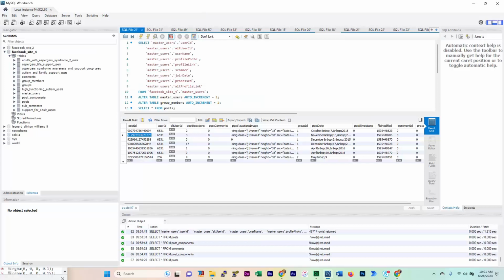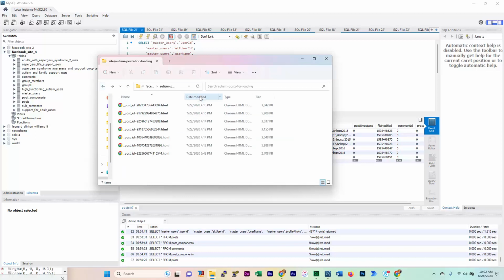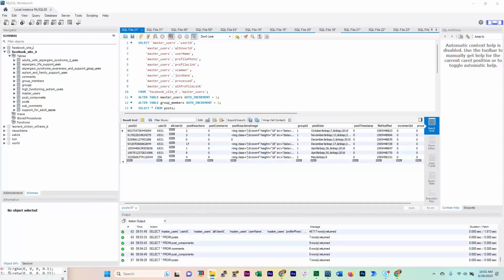Now let's go back here, and we still don't have a new user, okay? Because you see all these user IDs. We need a user ID past 46717, and we're going to get that with these next posts that I load, because in this folder right here, I've deliberately picked posts. You notice this date modified of July 22nd, 2020. I've deliberately picked posts that are from when I first started collecting posts.